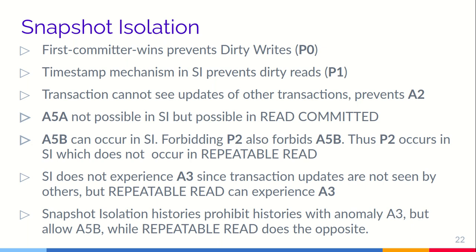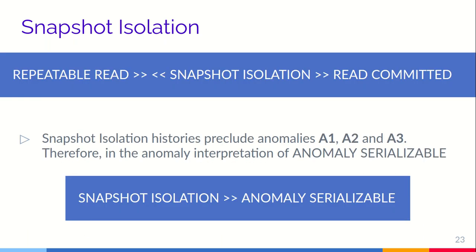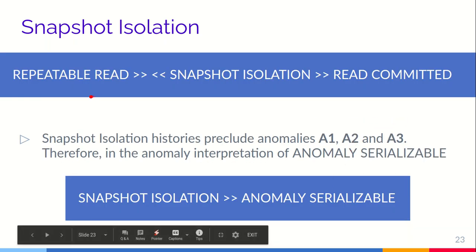On the other hand, repeatable read does the opposite: it forbids the write skew but allows the phantom operations. So basically, we can't determine an ordering between repeatable read and snapshot isolation. This is what is written over here.